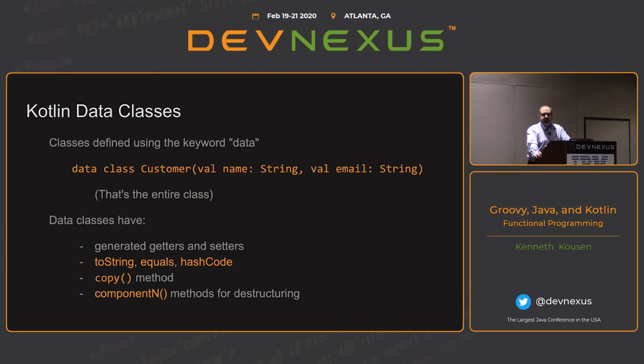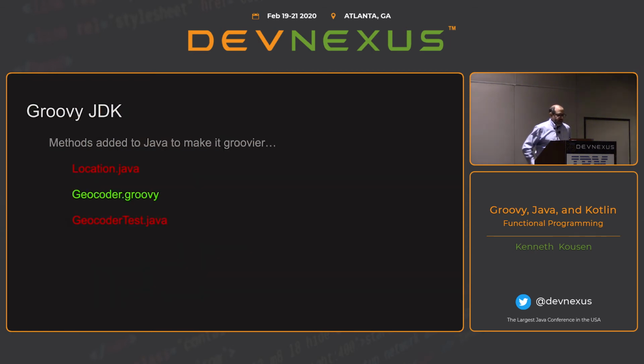Now, destructuring, as they call it, with a data class happens, but what really happens a lot is on maps. Because when you destructure on a map, you assign a map, say, for each parentheses key, comma, value, and it automatically separates the key and the value for you. So that's just a nice feature of Kotlin data classes. What they essentially did is they took Map.Entry and made it a data class so that you could destructure it that way. Okay, now let's start looking at some more interesting things.